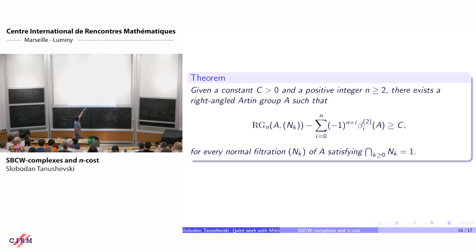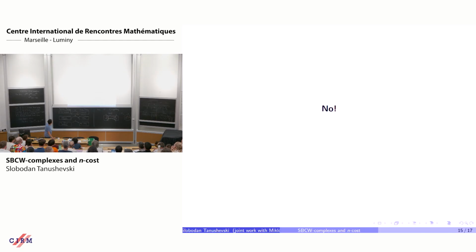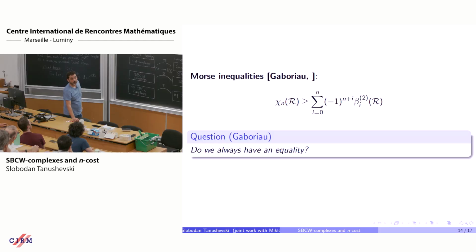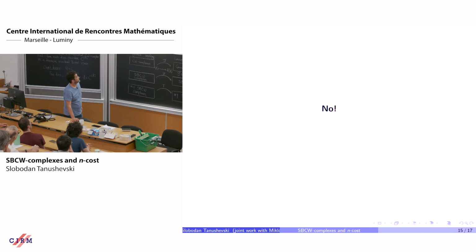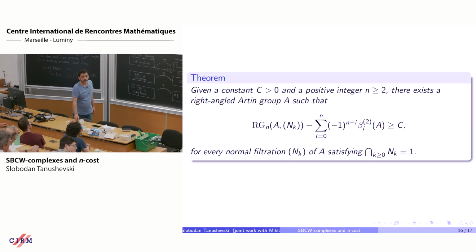And on the right side, you see the L2 numbers of the group, but they are actually also the L2 numbers of this equivalence relation. So this really shows you that the gap here can be arbitrarily large, for free actions, for pmp free actions.